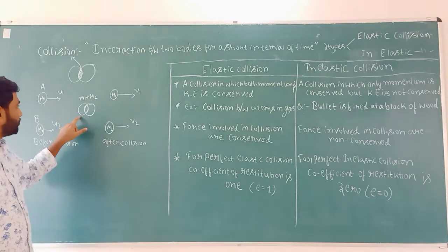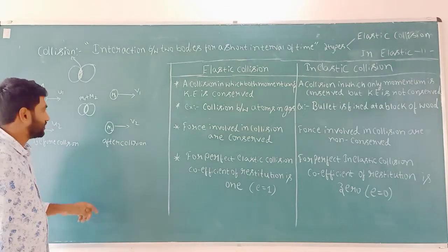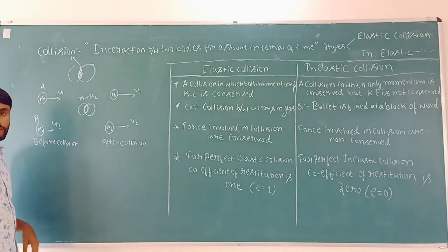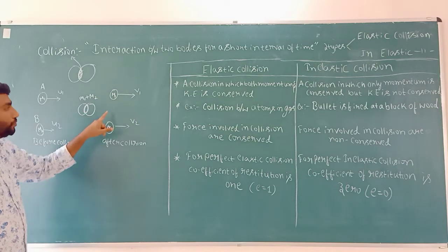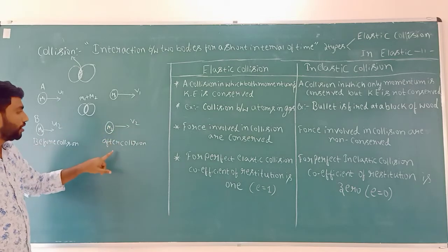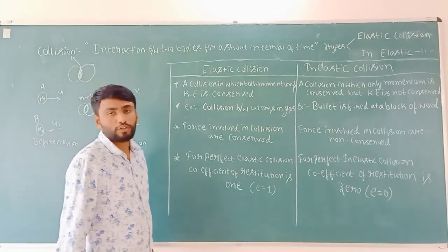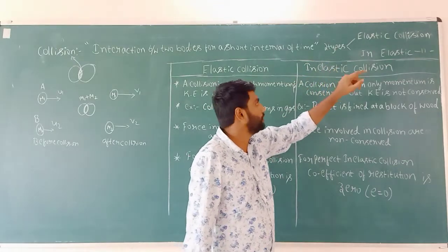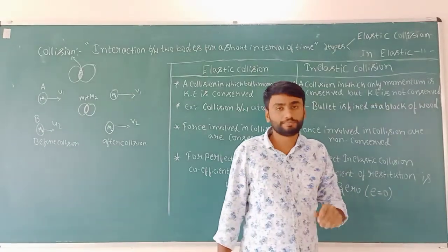When two bodies collide with each other, the masses m1, m2 respectively move with final velocities v1, v2 after collision. So, in collision there are two types. First one, elastic collision. Second one, inelastic collision.